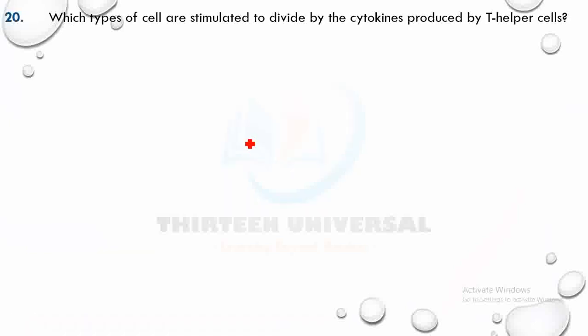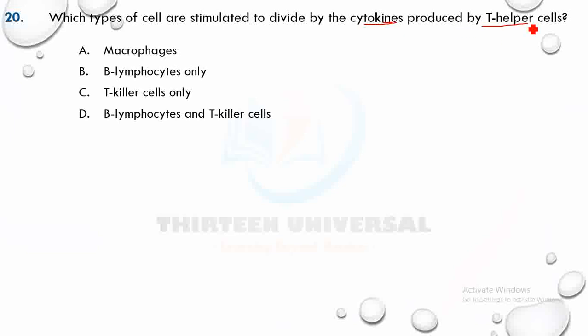Which types of cells are stimulated to divide by cytokines produced by T helper cells? Pause the video and try. Macrophages, yes, but it's not the only one. B lymphocyte only, no. T killer cell, no, but B lymphocyte and T killer are together here, so we go with D. They are stimulated to divide. B lymphocytes divide and then make antibodies, while T killer cells burst infected body cells.